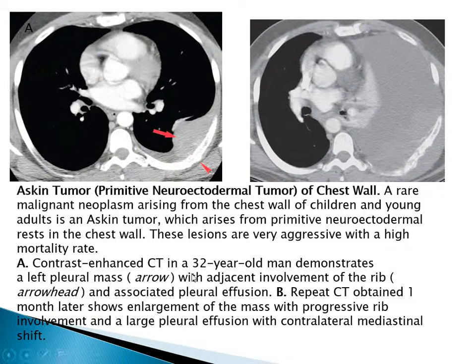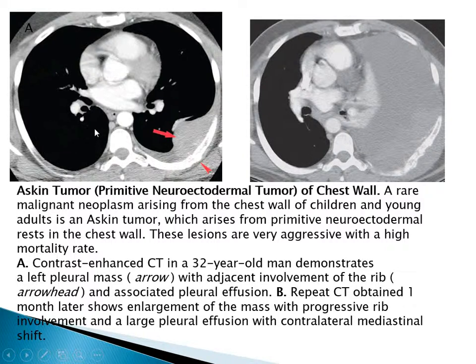We have another tumor of soft tissue called Askin tumor. It's a primitive neuroectodermal tumor of the chest wall. It's a rare malignant neoplasm arising in the chest wall of children and young adults, which arises from primitive neuroectodermal rests in the chest wall. They are very aggressive with a high mortality rate.